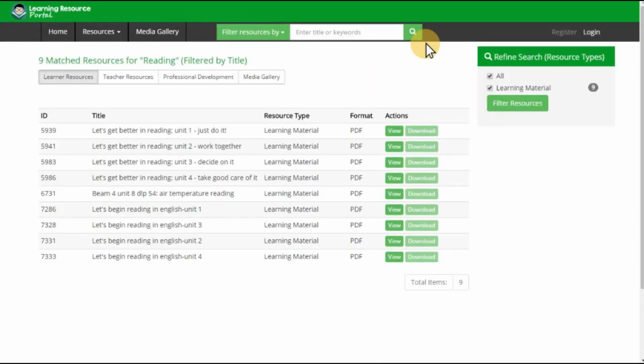Search results shall display according to type of users. By default, listed resources are for learners. By hitting Teachers Resources, the system shall display all relevant teaching materials in the portal. Same goes for professional development and media resources.